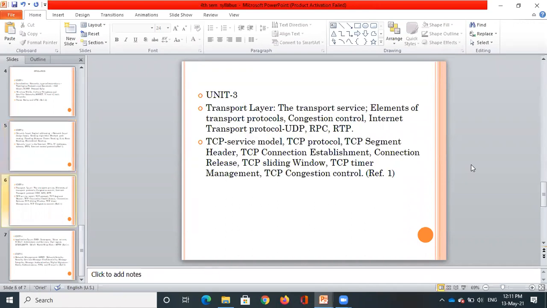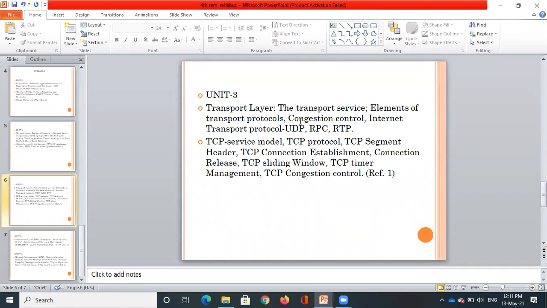Then we have the third unit. Again, in detail, we are going to study the transport layer, like we discussed the network layer. The topics are transport layer services, elements of transport protocols, and congestion control. What problems may occur whenever we are transporting?